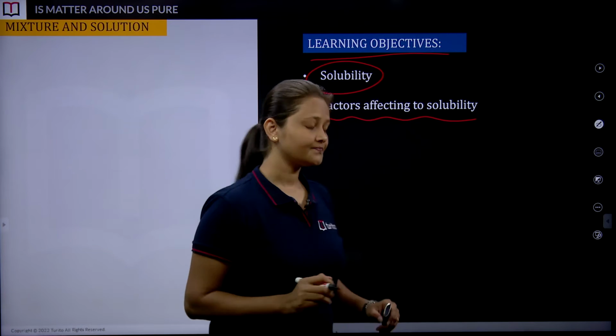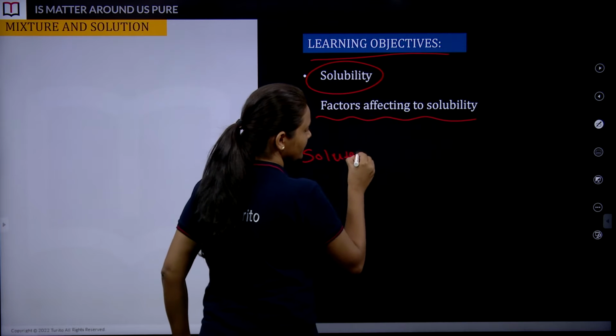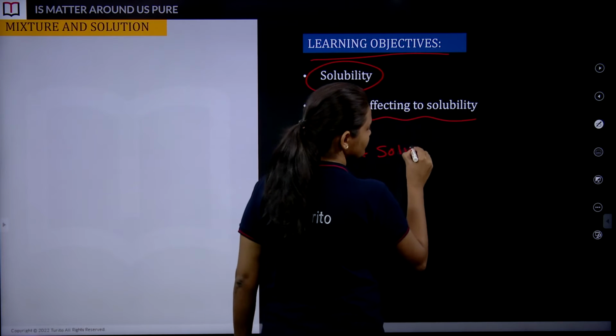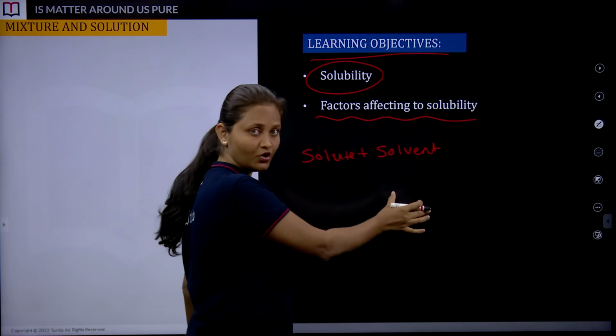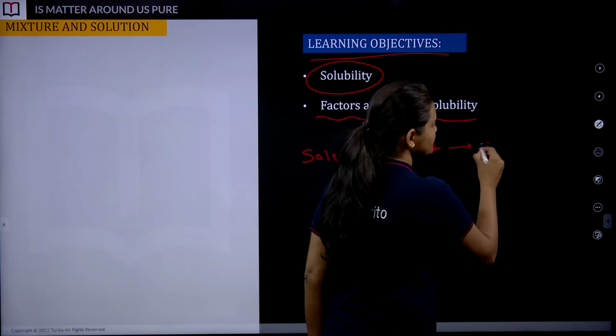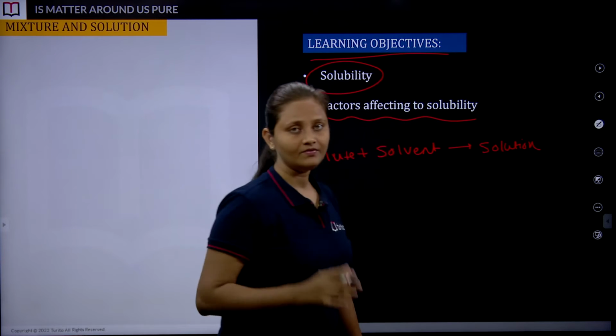We know that a solution gets formed how? When a solute is added in the solvent. When the solute is added, it gets dissolved in the solvent to give you what? Solution. That's where we say we are having a solution.